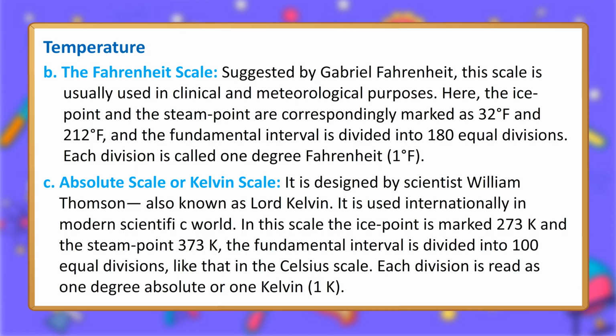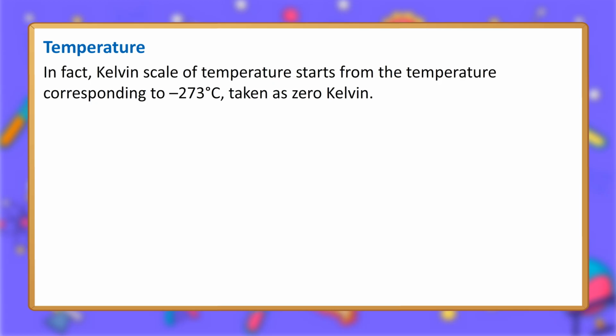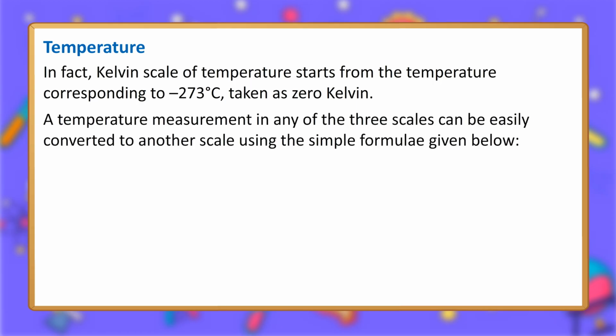In this scale, the ice point is marked 273 K and the steam point 373 K. The fundamental interval is divided into 100 equal divisions, like that in the Celsius scale. Each division is read as 1 degree absolute or 1 Kelvin, 1 K. In fact, the Kelvin scale of temperature starts from the temperature corresponding to minus 273 degrees Celsius, taken as 0 Kelvin.